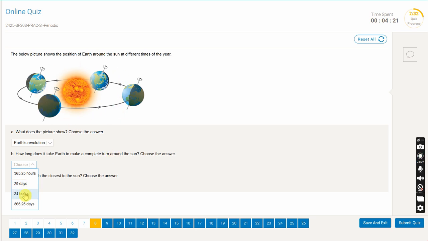So this complete turn will take 365.25 days. So 1 year. And 1 year also takes the seasons. So the revolution is also associated with the seasons. When is the Earth closest to the sun? Now this will be a bit tricky for you, but it's January. Keep that in mind. When is Earth close to the sun? In January.